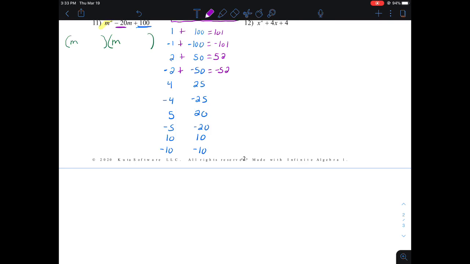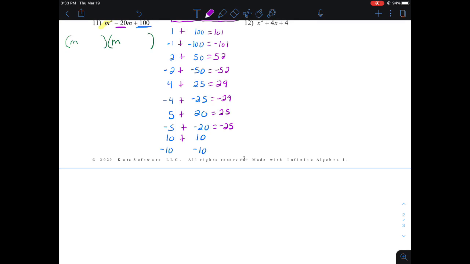So I keep going until I see that negative 20 for my sum. 4 plus 25 makes 29. That's not it. Negative 4 and negative 25 make negative 29. That's not it. 5 plus 20 makes 25. Nope. Negative 5 plus negative 20 is negative 25. Nope, that's not it either.